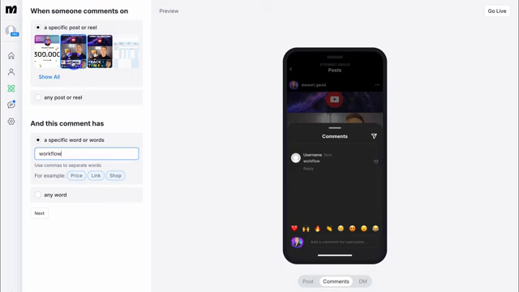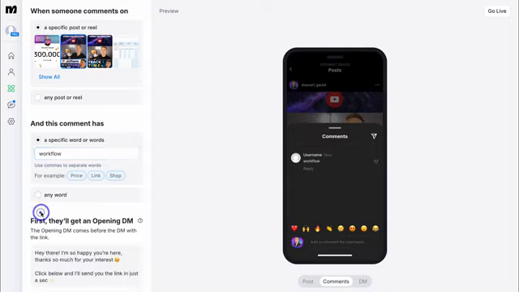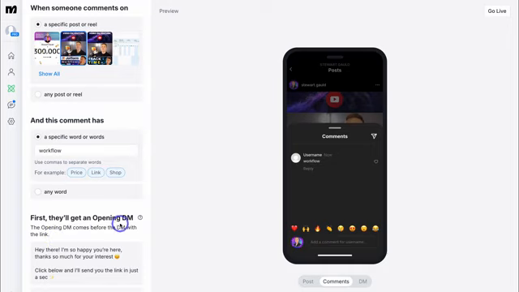And then when someone is interested in this reel and they want to learn more, all they need to do is comment workflow. You can also select any word if you like, if you want to set up an automation for any word that a user comments. Then come down, click on next, and that user will then get an opening DM.